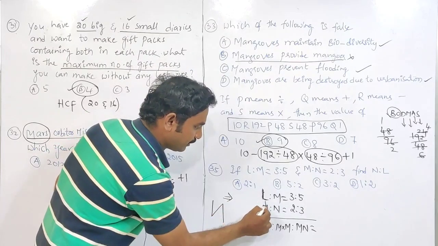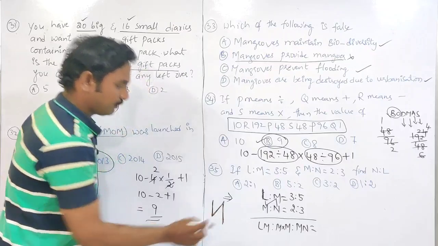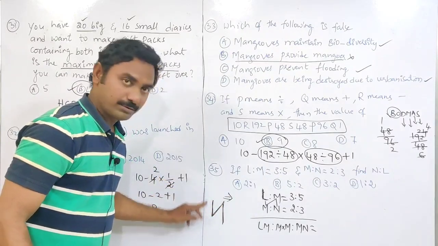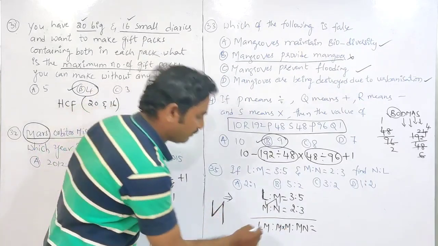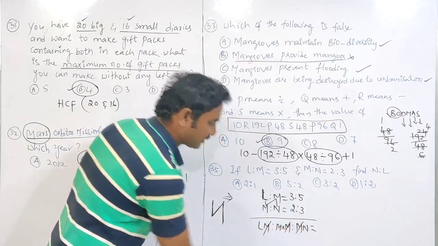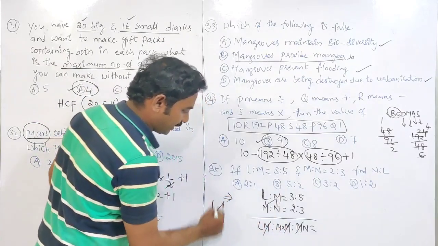Multiplying like this: L into M, M into M, M into N. Why are we multiplying this way? Because M gets cancelled, and we get L is to M is to N. So multiply in this way.